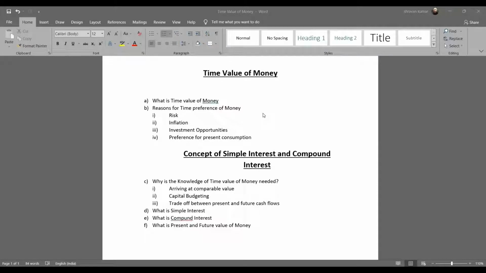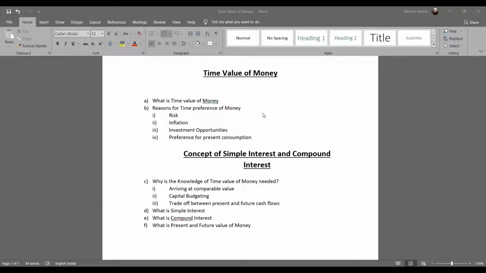So, what is the first thing that strikes your mind when I say time value of money? Or let me put it this way. What is time value of money, and why are we reading money in conjunction with terms like time and value, and then putting them together? Why are we stating it as time value of money?